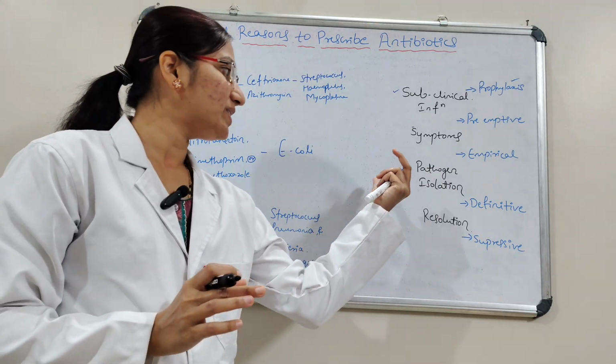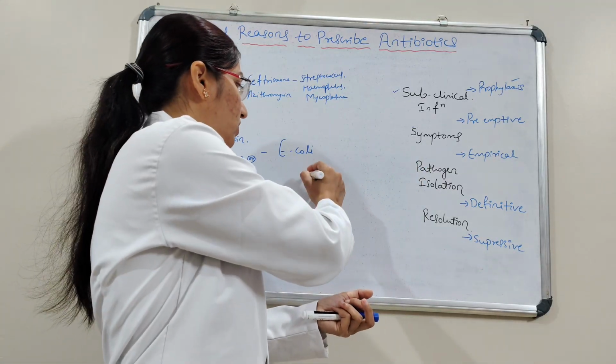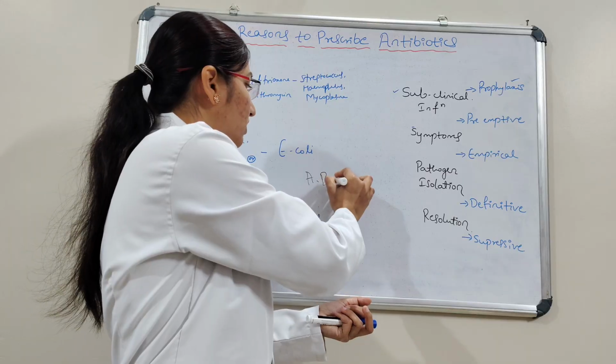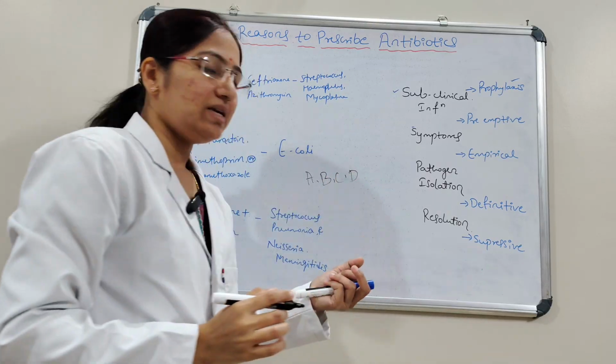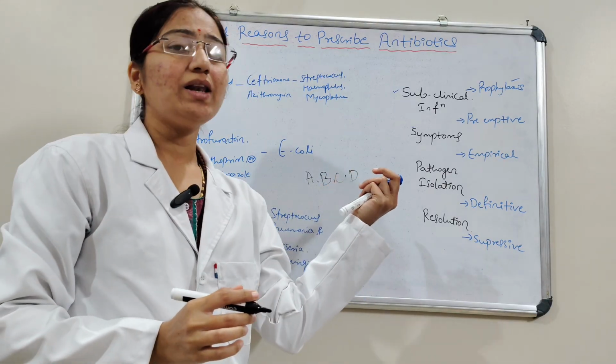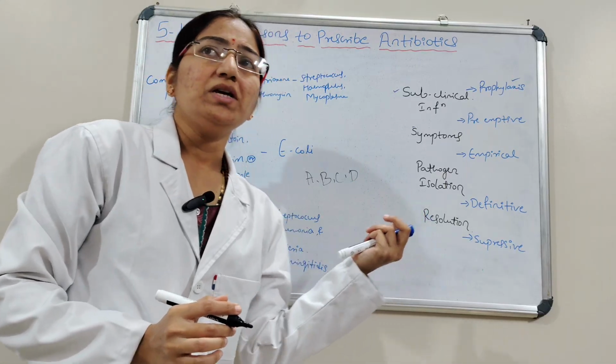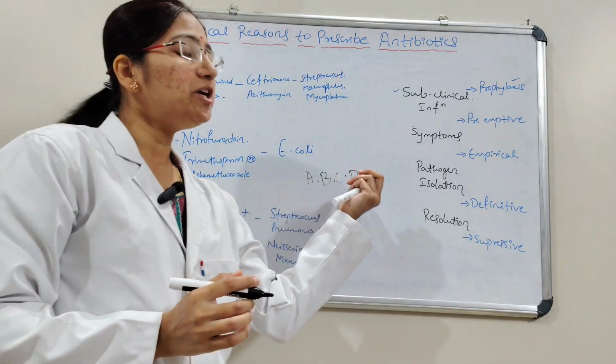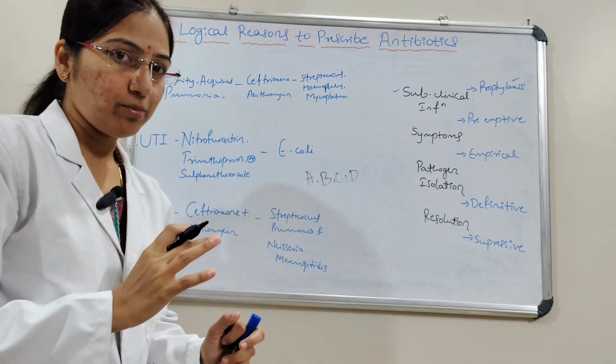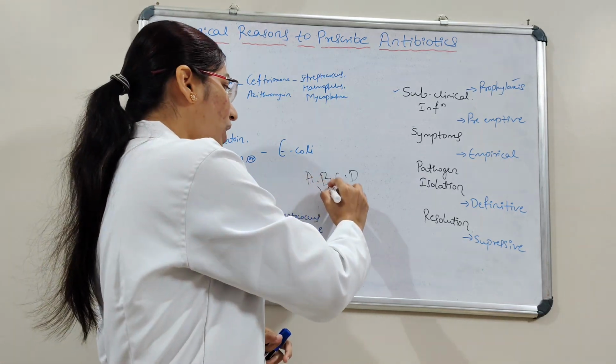There are various bacteria like A, B, C, and D. These could be the possible reasons or causes for pneumonia. At that time you can prescribe an antibiotic or a combination of antibiotics that will cover all of these.